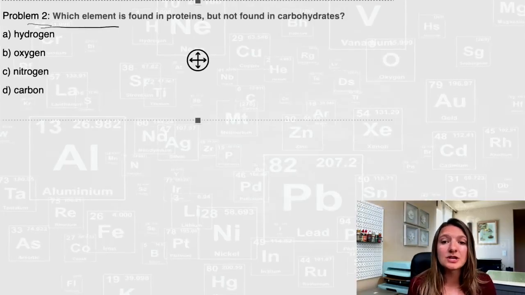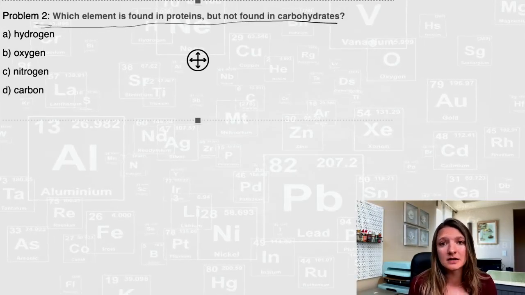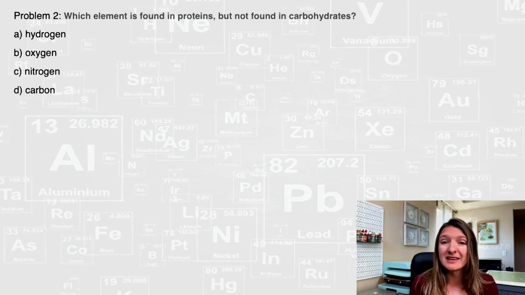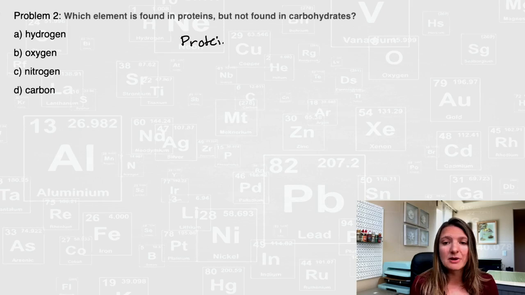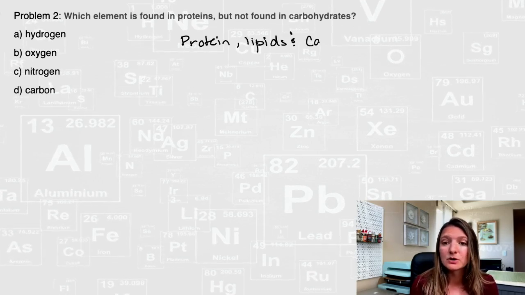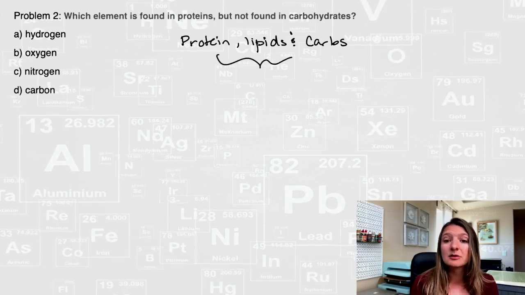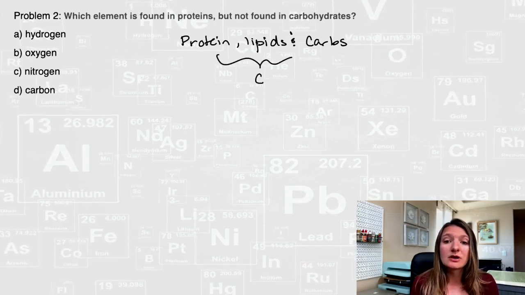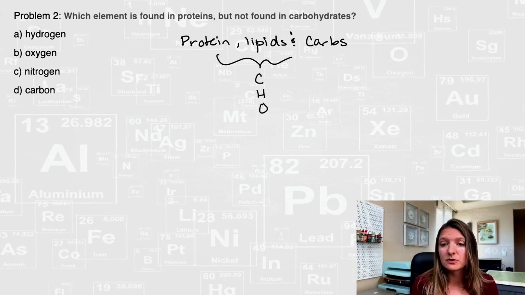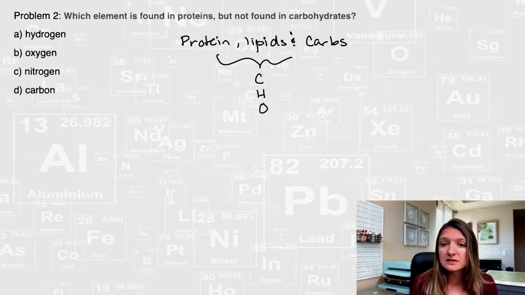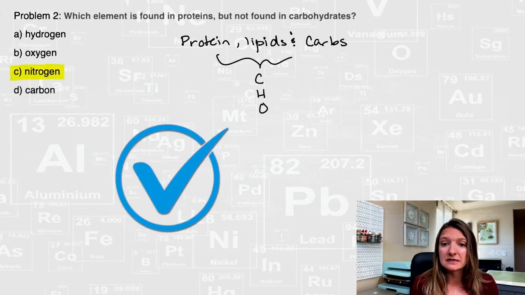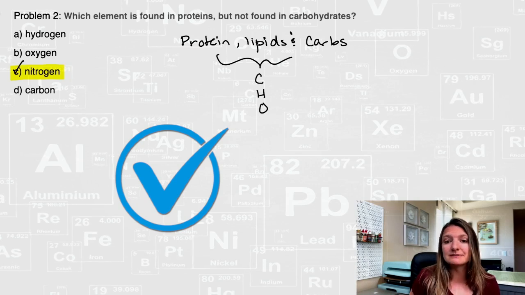Problem two, which element is found in proteins but not in carbohydrates? So let's look at what is found in proteins, carbs, and lipids. If you're ever asked about any of those, your three main elements found in proteins, lipids, and carbs are going to be carbon, hydrogen, and oxygen. Those are found in all three of them. The one that is not found in carbohydrates is going to be C, nitrogen. So our answer is C.